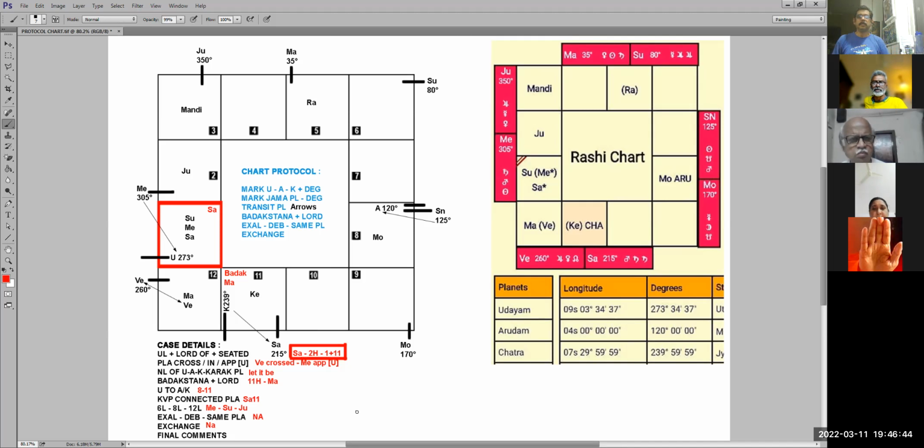Either health or income, self-earned income. No, health का सवाल नहीं, whether we get the job or not. The first house is health. That's what I'm saying, here the logic starts to come into play. Ami, what did you say? No, the question will be whether he's going to get the job or an increment in the job or something like that. Yes, because Saturn career, house of income, for self gains.